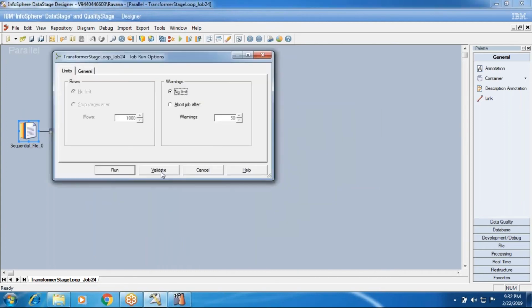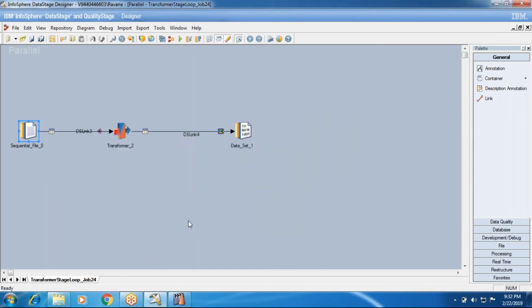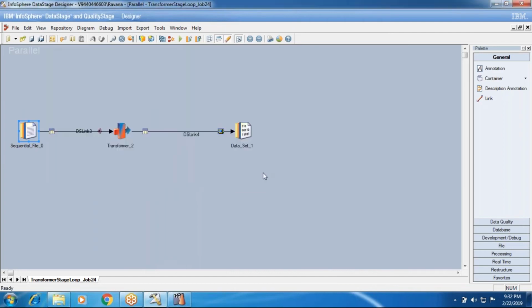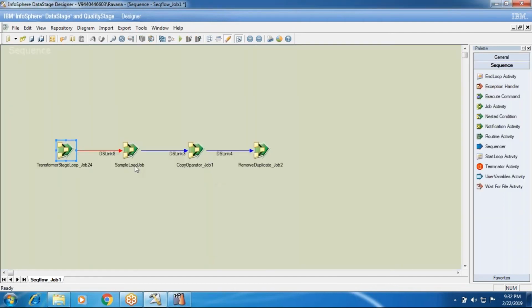Okay. Now see here, validate only. Once you click on validate, what will happen? See, it will not pop up any error or any pass value or anything. So if you try to click on run, it will run. If validation fails, for example, I'll show you the validation part in another job.